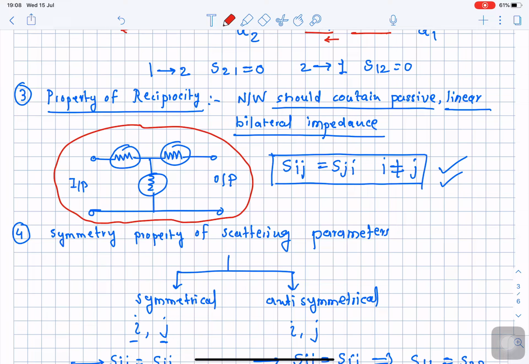So this circuit is symmetrical, and it will only contain passive elements. Here we have three resistors, R1, R2 and R3, and we note that this particular circuit is symmetrical, containing passive, linear and bilateral impedances. So there are three different terms. You already know the meaning of a passive element. So what is a linear element?